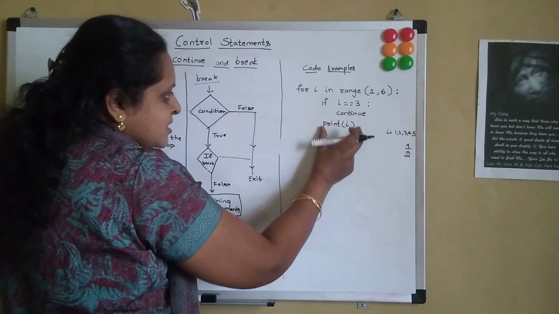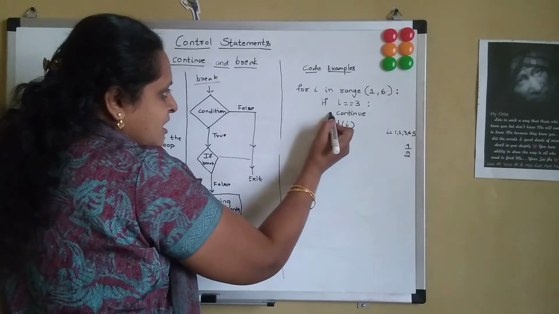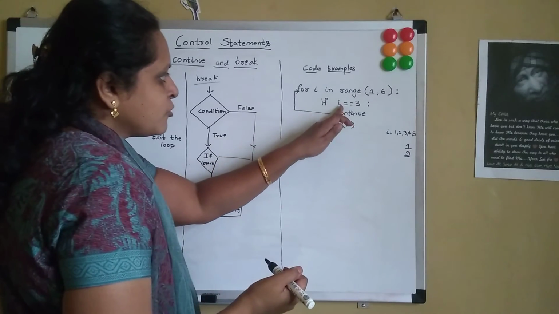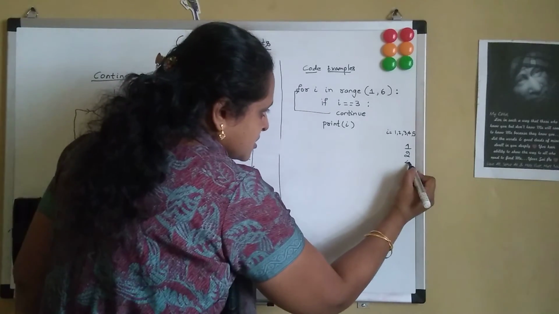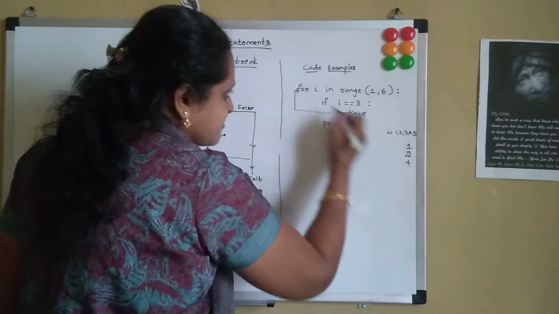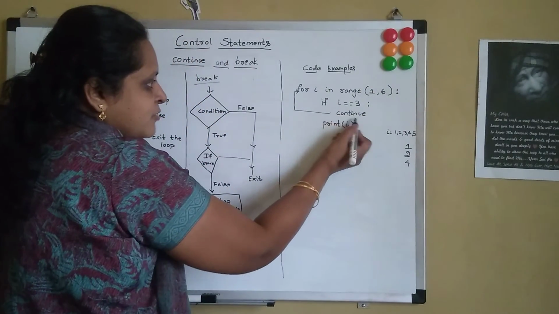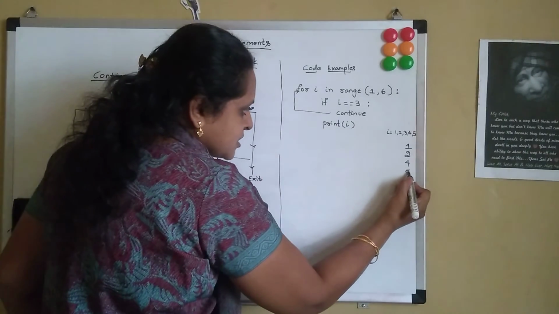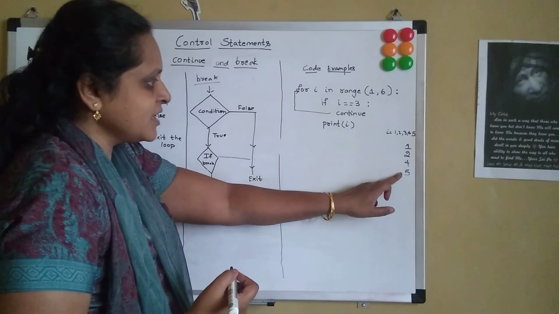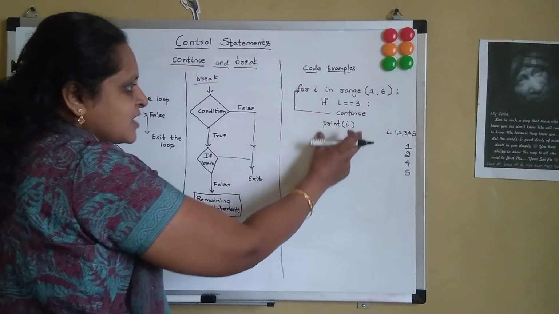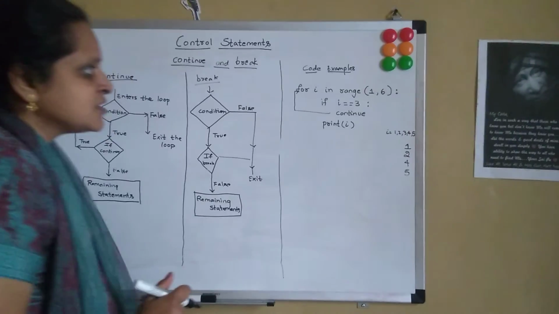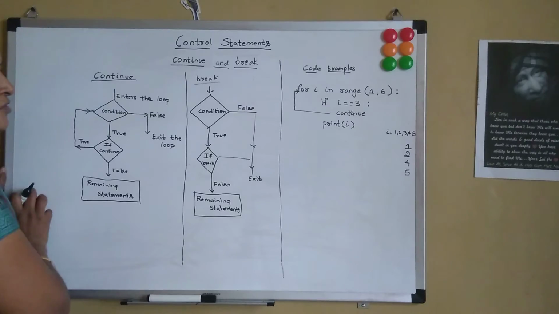And it does not perform the remaining statements, and the control goes to the next item, that is 4. 4 equal to 3? No. So it will come and print the value 4. Then it iterates to 5. Is 5 equal to 3? No, it won't perform the continue statement. It will just print the value. So only 3 has not been printed. 1, 2, 4, 5 are printed. For 3, it will skip the remaining statements and will iterate over the next item. So 3 has not got printed with the continue statement.